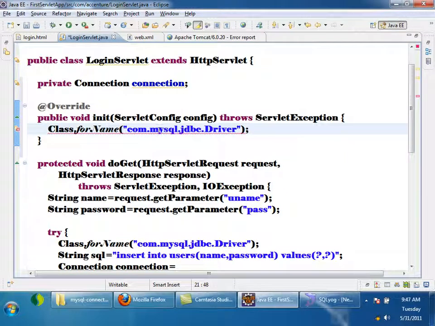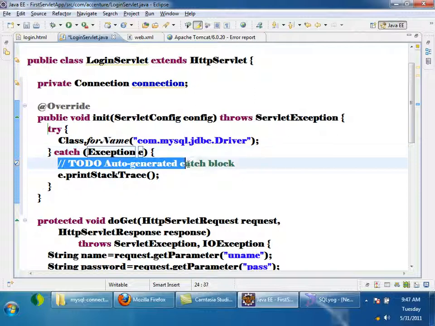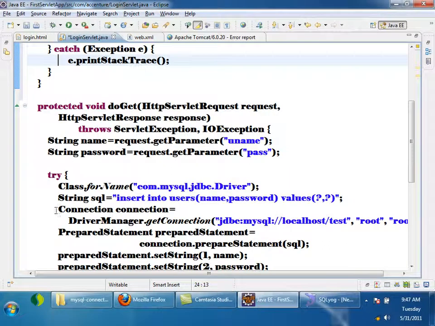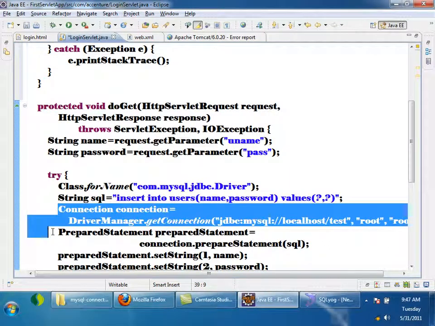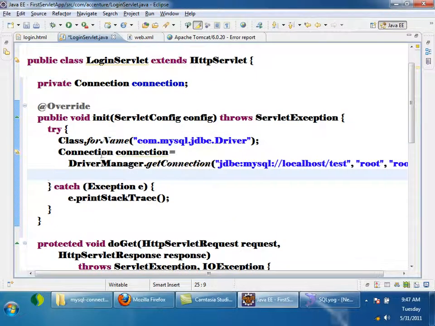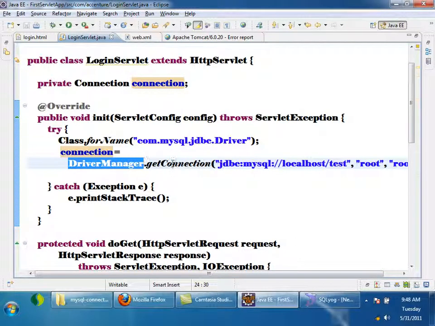The first line is throwing some exception, so catch it and change this to Exception so that this will catch all exceptions. Then the next step, this one, I'll cut it and paste it here, and this would become a local variable if I left it like this. Now I am initializing the instance variable inside the init method.